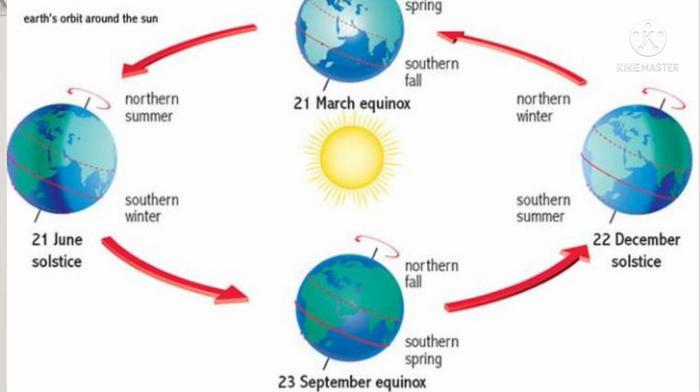In March equinox, if the northern hemisphere has spring, at the same time the southern hemisphere will have autumn. And in September equinox, if the northern hemisphere has autumn, then the southern hemisphere will have spring. So these are the changes that occur because of the Earth's orbit around the sun, and we can see the changes of the seasons.